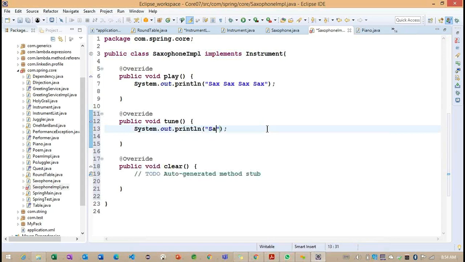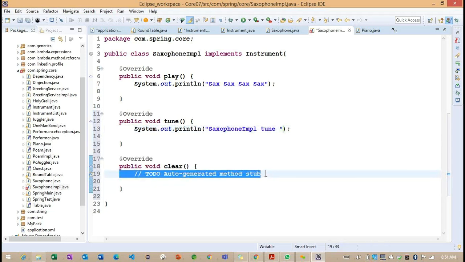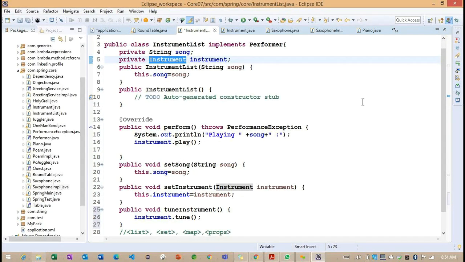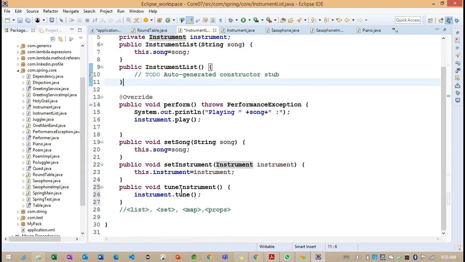And finally, because these are the three implementation classes we implemented, here we can write the Sax4 tune method. Finally, the IMPL object. Right. Now back to here inside this particular instrument list. Now I'm calling the tune instrument method.